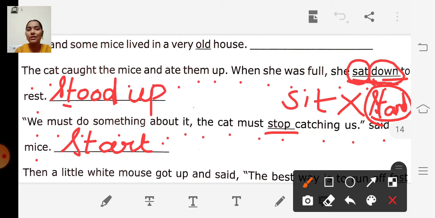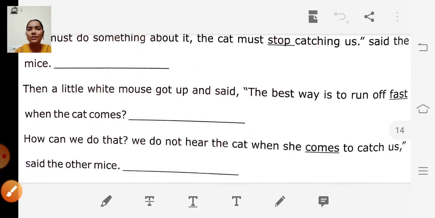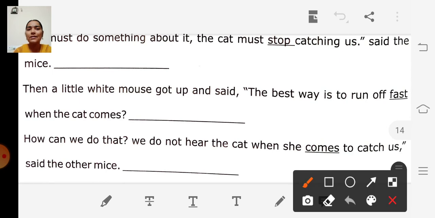Have you all understood, children? Yes. Then look at the next sentence. Then a little white mouse got up and said, the best way is to run off fast when the cat comes.